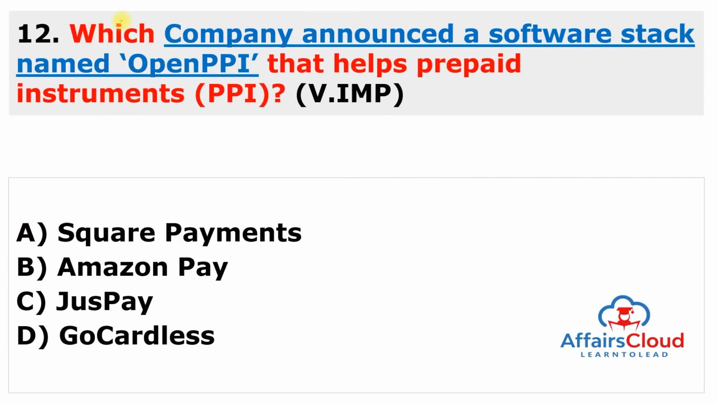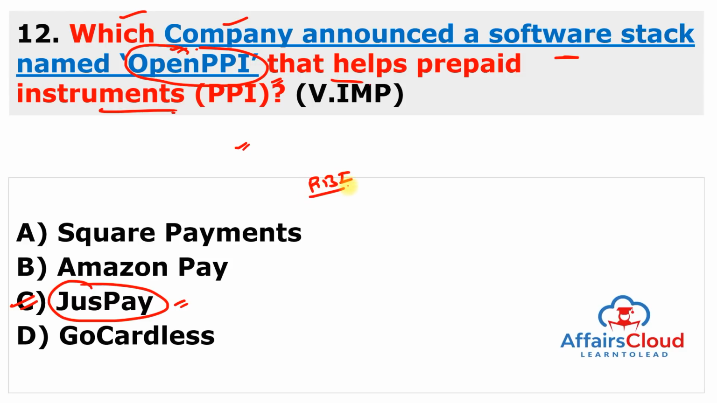Moving to the next question. Which company announced a software stack named OpenPPI that helps prepaid instruments? Just remember the name of the software stack. This is known as OpenPPI. And this company is JustPay. So the answer of this question is C. So JustPay is a SoftBank-backed digital payment infrastructure. And this company announced a software stack named OpenPPI that helps prepaid instruments such as digital wallets comply with the Reserve Bank of India guidelines, or you can say RBI PPI interoperability rules.